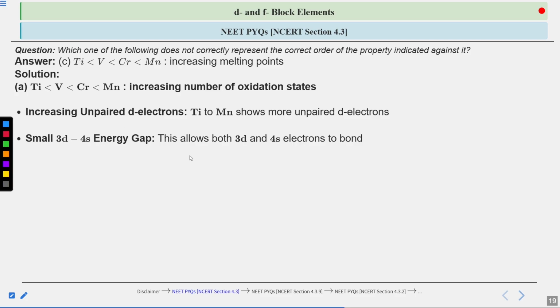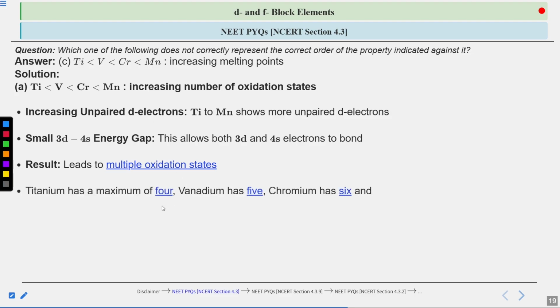Between the 3D and the 4s orbital, the energy gap is small enough to allow both the 3D and the 4s electrons to participate in bonding with other elements. It leads to multiple oxidation states, because the unpaired d electrons are increasing, and due to the smaller 3D and 4s energy gap, both the electrons are involved in the bonding. This leads these elements to show multiple oxidation states.